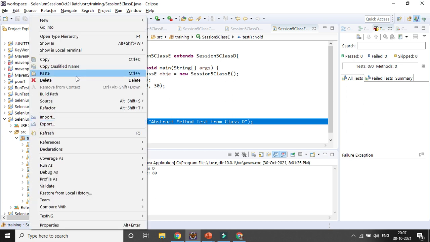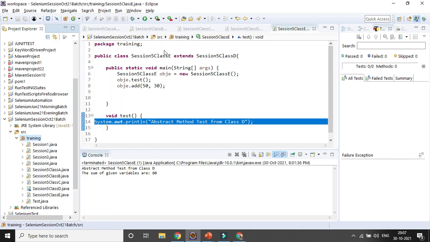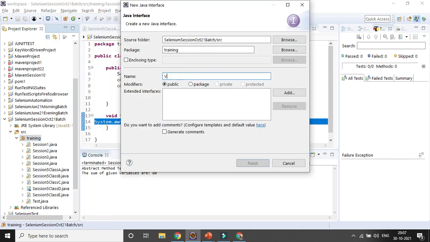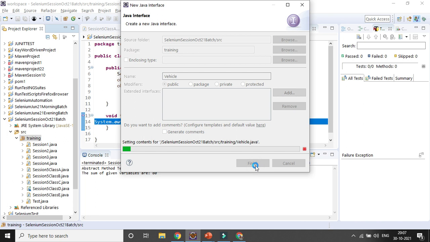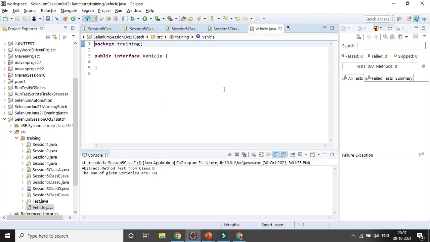If you click on the new, you can see there is an option called interface. Here I will be creating an interface called vehicle, public in nature. You can see there is no main method, so you cannot instantiate the interface.